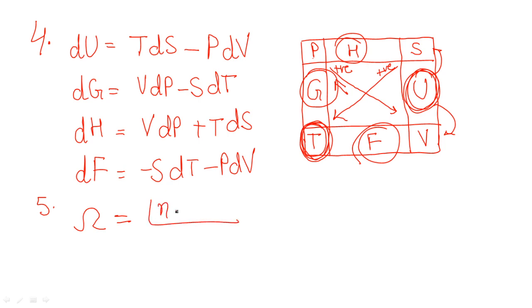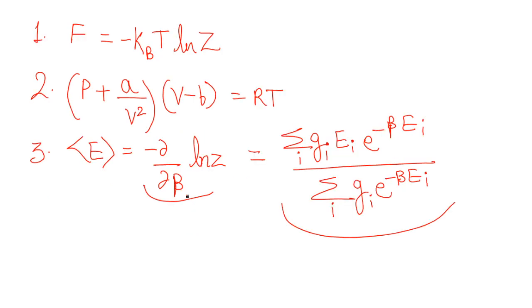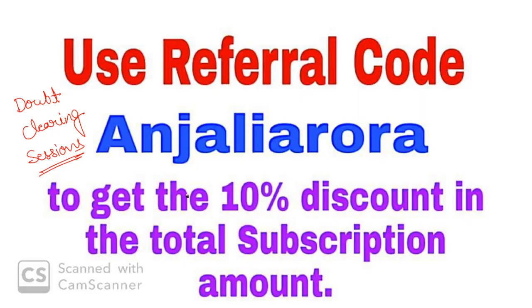Omega equals factorial (n plus g minus 1) upon factorial n times factorial (g minus 1), where g will be the number of non-degenerate states, n will be the number of particles, or the bosons. So in this case factorial (n plus g minus 1), or if there are more, you will take n_i, g_i minus 1. For separate terms you can separately mention them, n_i, g_i minus 1. Clear? In general we also write the formula in this manner. So I hope guys now it's going to be clear to all of you. If you have any doubt anywhere, you can tell me about it, and if everything is clear, that's good.